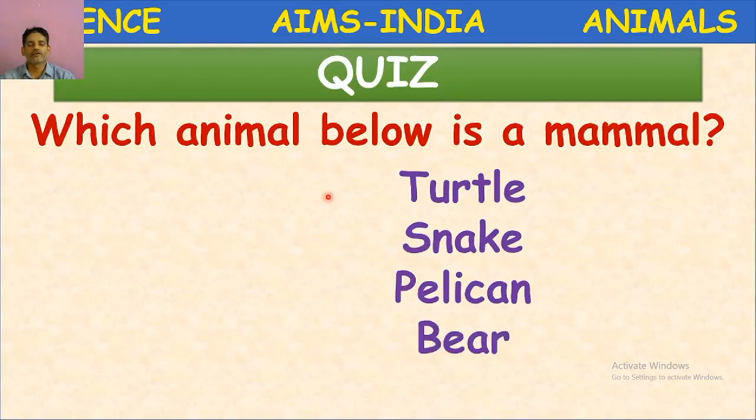Come on children, answer the question. Yes, bear is the correct answer. Why bear? A mammal is an animal with hairs on their body and which give birth to babies. So bear is a mammal.